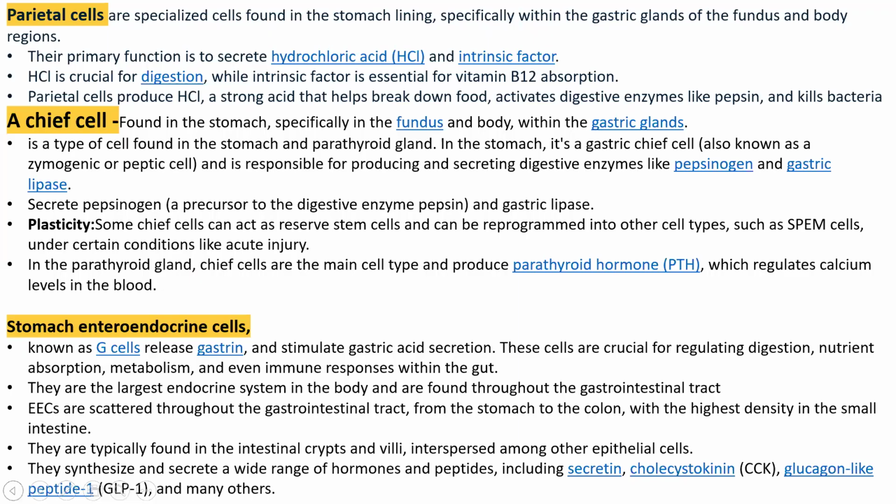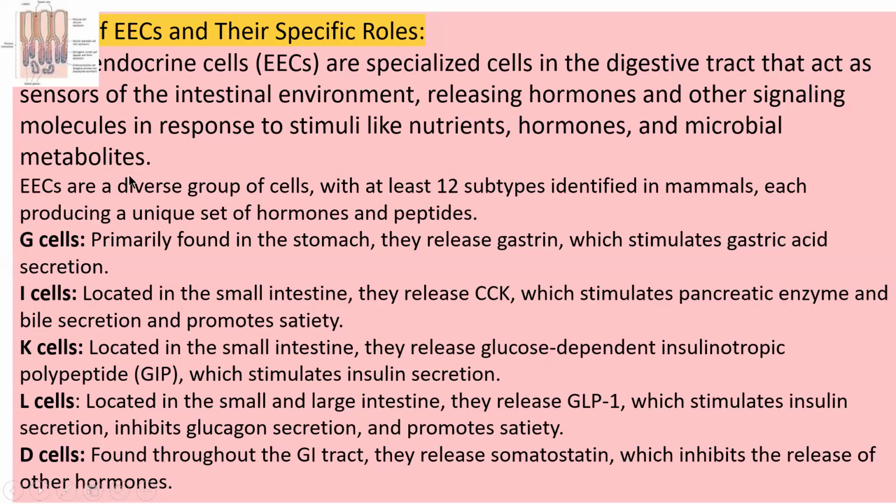So what is EEC? EEC is the enteroendocrine cell. It secretes different hormones through the G cell, I cell, K cell, L cell, D cell. G cell stimulates gastric secretion. I cell releases CCK, cholecystokinin, which stimulates pancreatic enzymes and bile secretion, and it promotes satiety, meaning satisfaction. K cell releases glucose-dependent insulinotropic polypeptide, which stimulates insulin secretion.